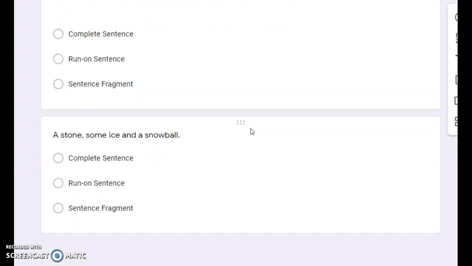And the last one says, a stone, some ice, and a snowball. So again, I'm missing some information. So when there's just pieces of information given in the sentence, is it a complete sentence, a run-on sentence, or a sentence fragment? A stone, some ice, and a snowball. All right, guys, go ahead and choose your answer and then turn in your assignment.